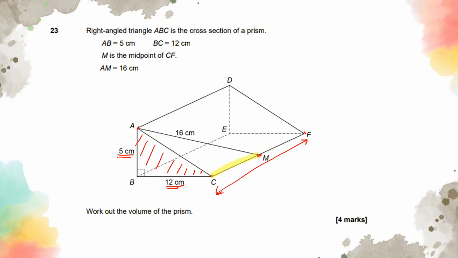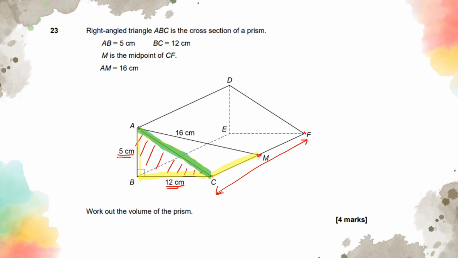So how am I going to do that? I can clearly see that this section here is a right angle triangle, so I can use Pythagoras to find this out.